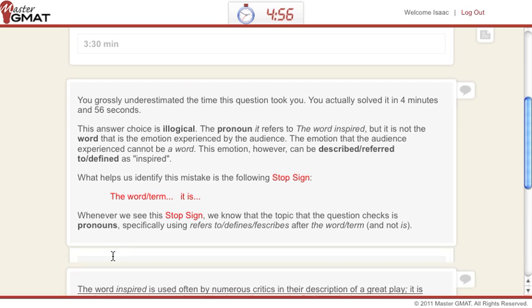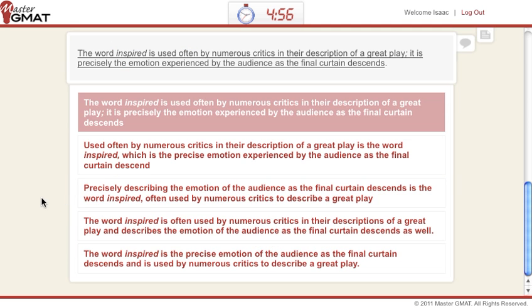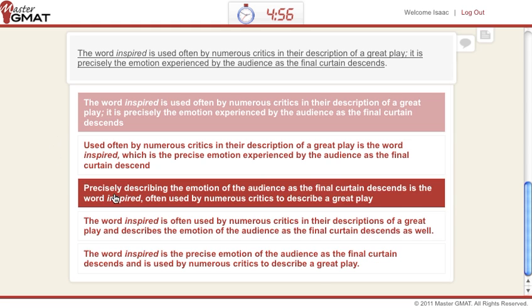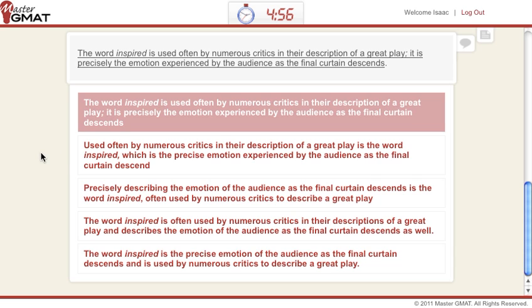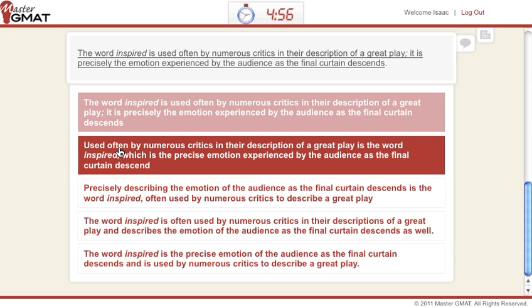Let's try it again. Basically, we know that it's wrong because of the word, the term is. The it cannot refer back to the word because it doesn't make sense that the word is that emotion. So we also have the problem of the word can't be something or other. So basically we got rid of A and we look for the same grammar error in the rest of them. Do we see it anywhere else? Well, in B, used often by numerous critics in their description of a great play, is the word inspired, which is, well, we still have the same problem. The word can't be a precise emotion. So we get rid of B.